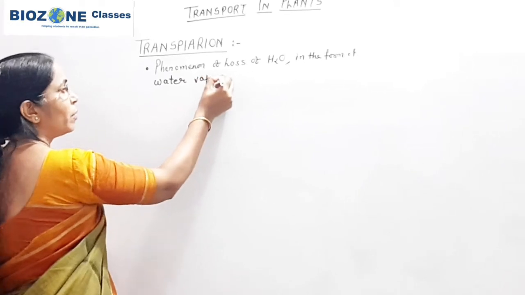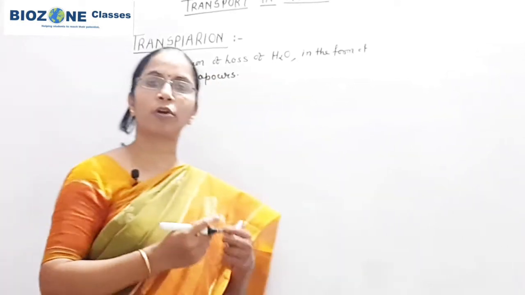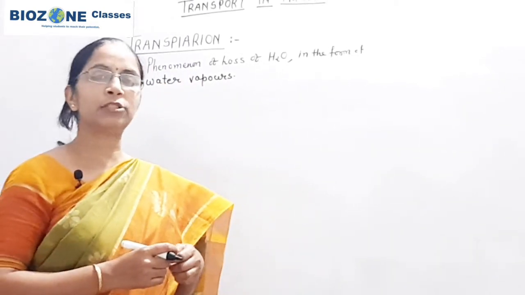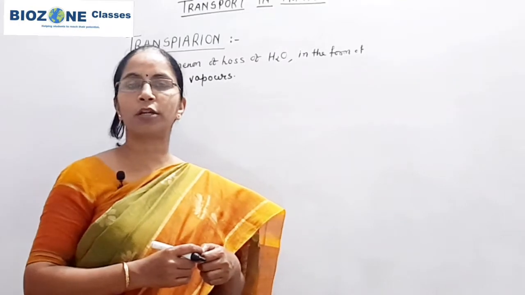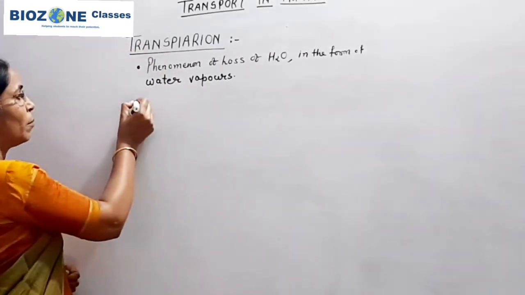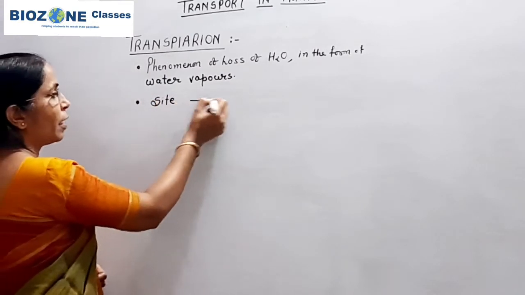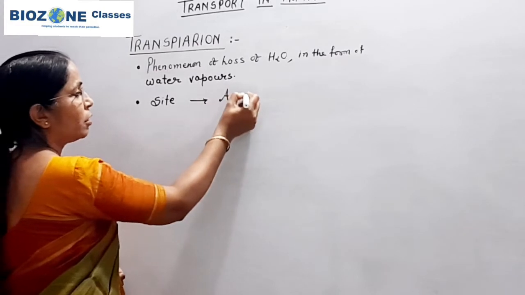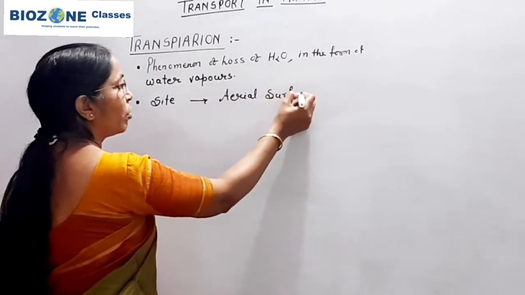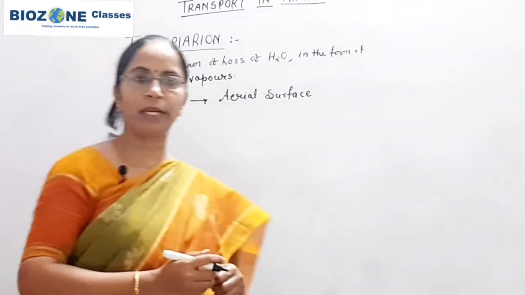Remember, in transpiration water is lost in the form of water vapors, whereas in guttation, as we studied in the last session, water is lost in the form of droplets. When we study transpiration, the predominant site in the plant is the aerial surface, that is, the surface of the leaf, which is the main site for the process of transpiration.